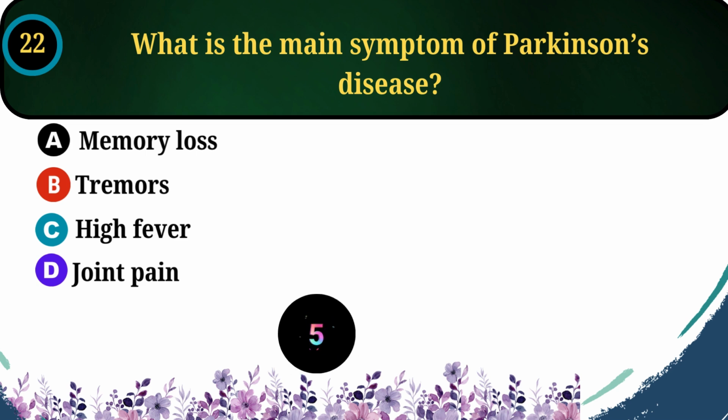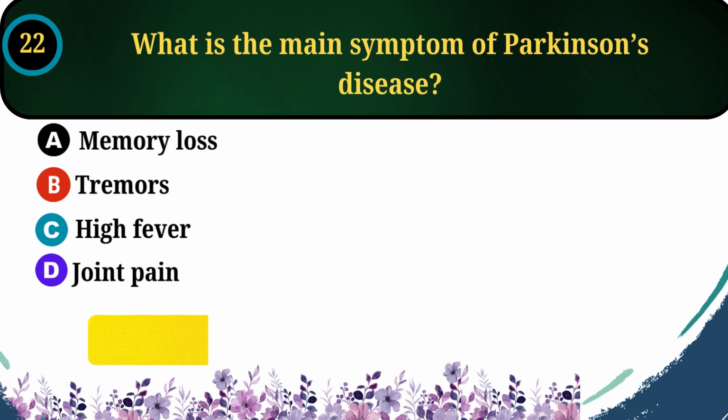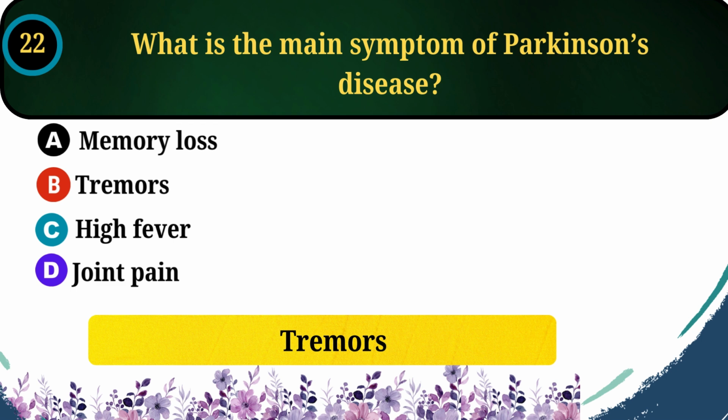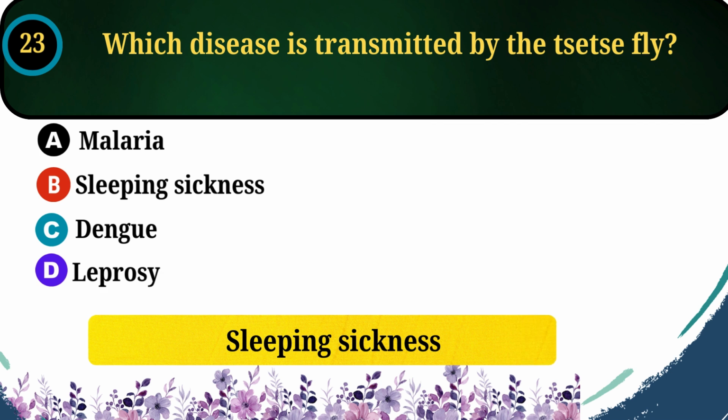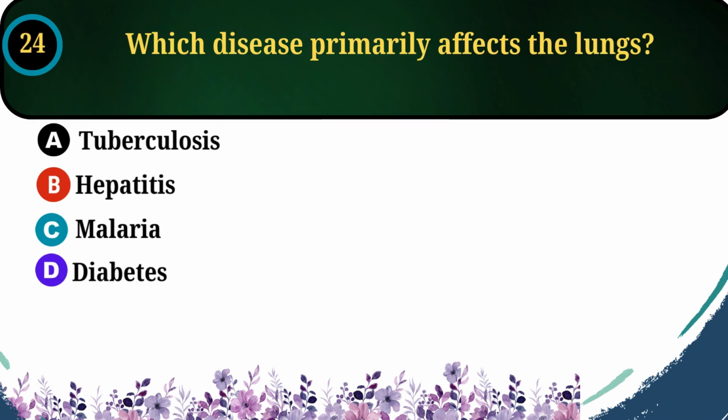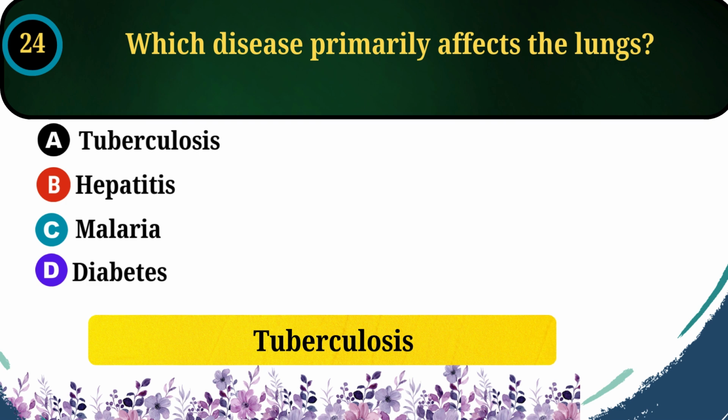What is the main symptom of Parkinson's disease? The correct answer is option B, tremors. Which disease is transmitted by the tsetse fly? The correct answer is option B, sleeping sickness. Which disease primarily affects the lungs? The correct answer is option A, tuberculosis.